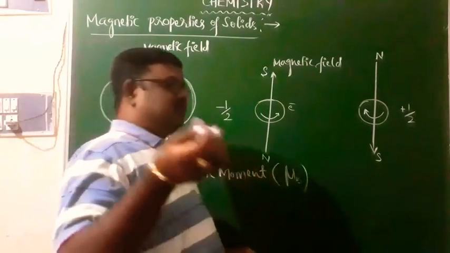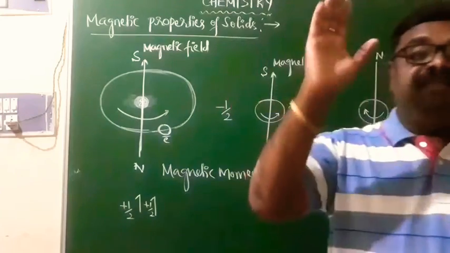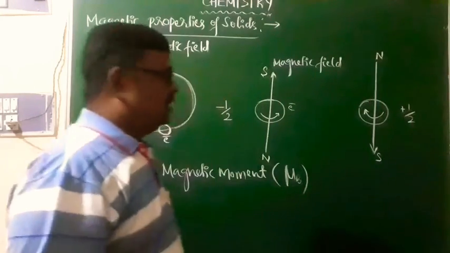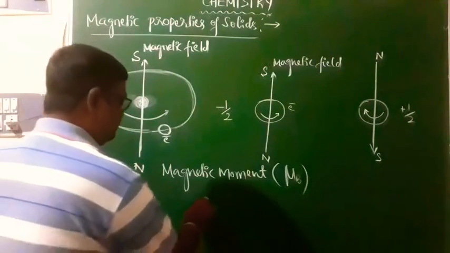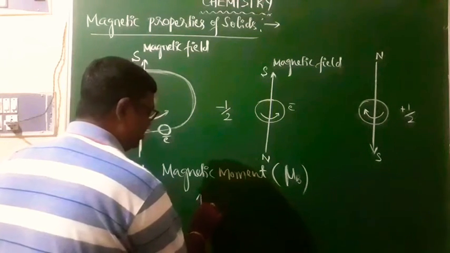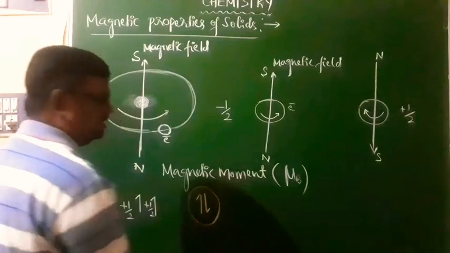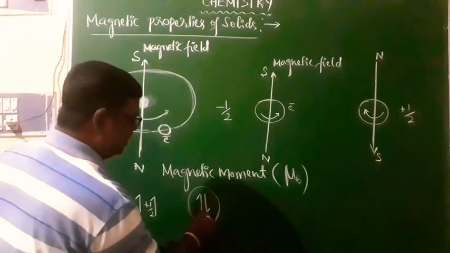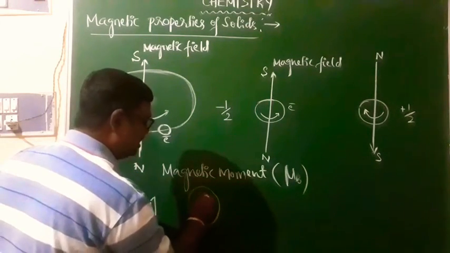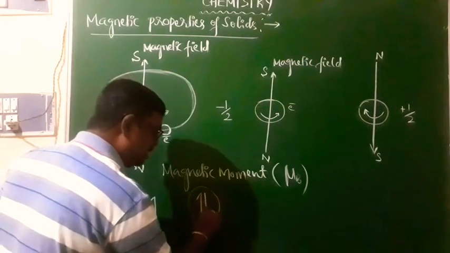If an orbital has paired electrons, or if unpaired electrons are absent, what happens? If only paired electrons are present, one has a magnetic moment in one direction, and the other has a magnetic moment in the opposite direction.